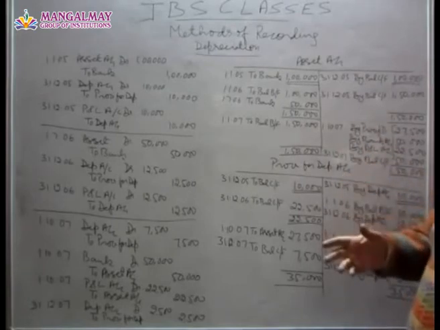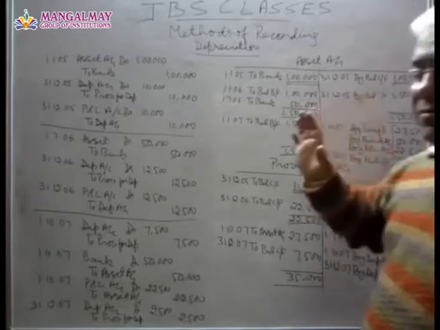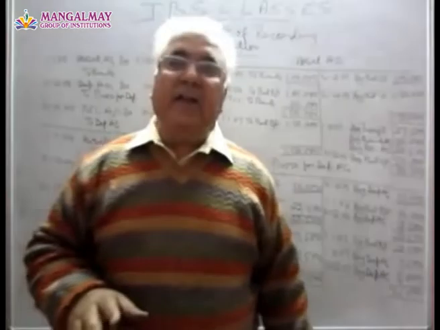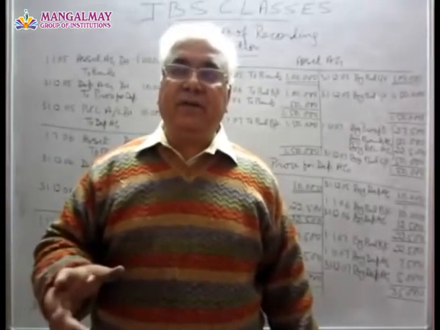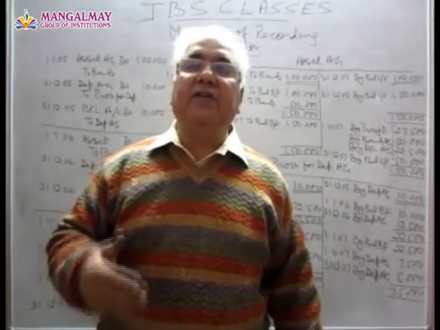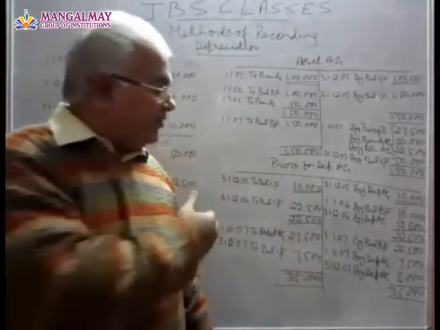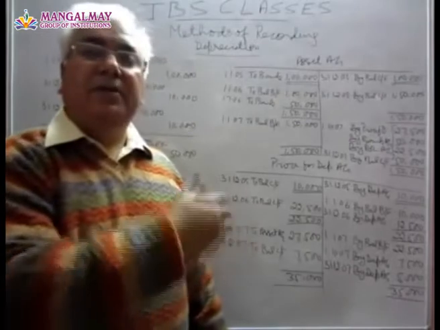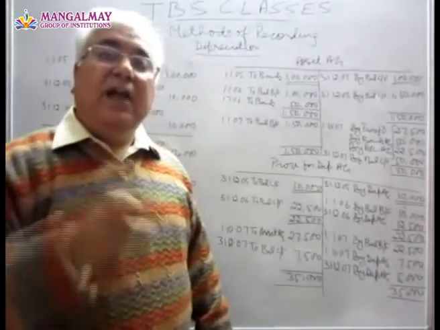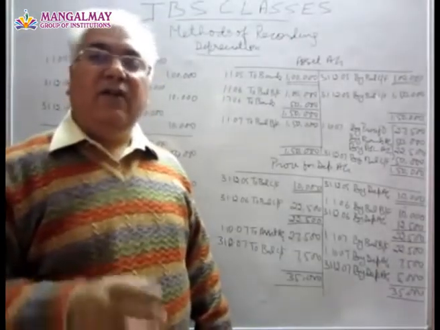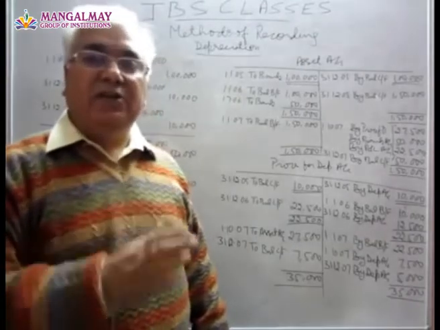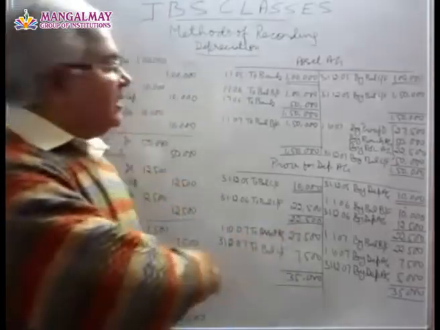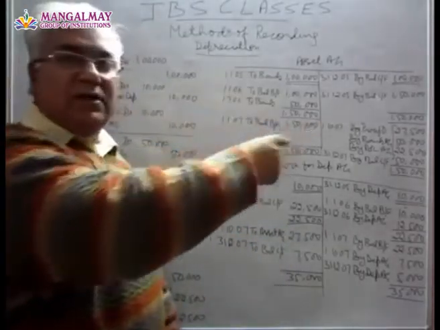Only thing I will repeat again is that in this method the asset always is shown at its cost price, and whatever depreciation we charge, we keep on crediting that to provision for depreciation account, or sometimes we call it accumulated depreciation account also. And only at the time of sale, whatever depreciation has been charged on that machinery till date is shifted from provision for depreciation account to asset account.